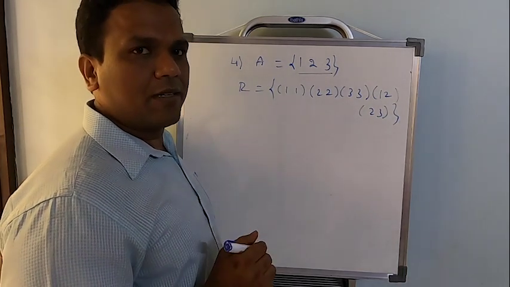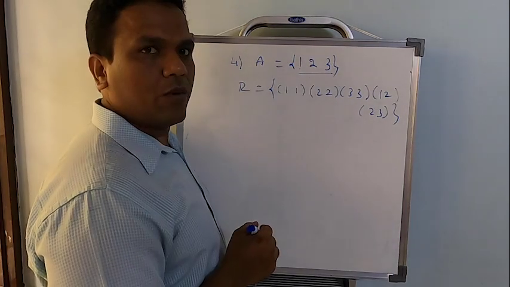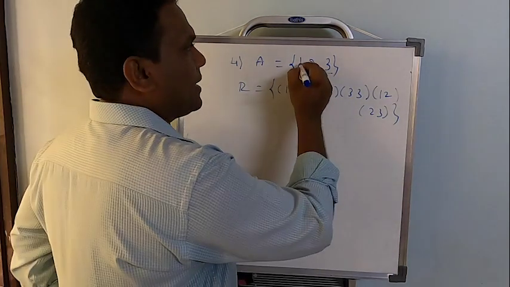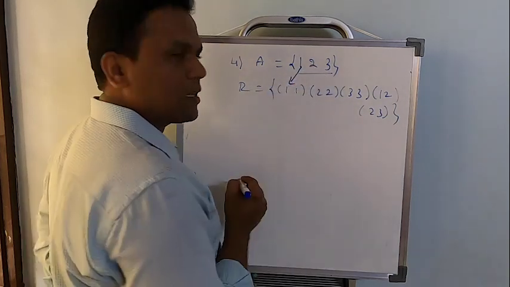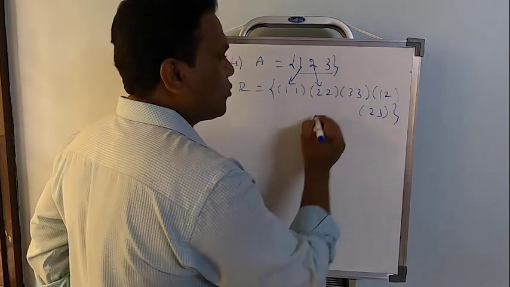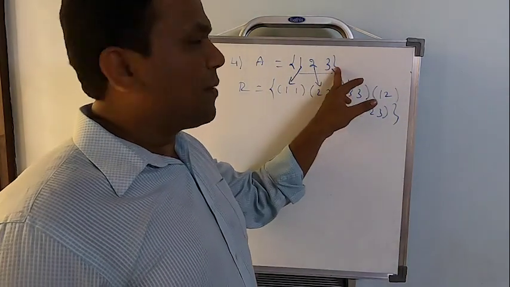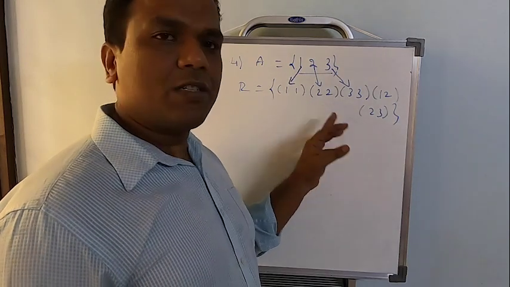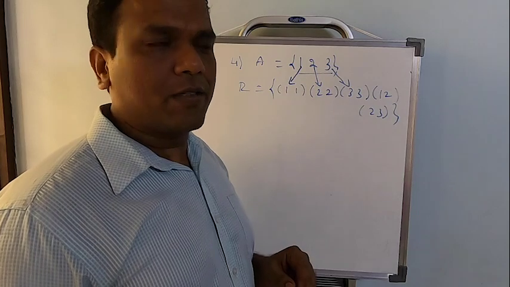The set is very important in the topic of relation. The set contains 1, 2, 3. There are 3 elements, correct? Now take the first element. With respect to that we have (1, 1). With respect to 2 we have (2, 2). With respect to 3 we have (3, 3). That means for every element I am able to find an ordered pair where first and second elements are same. Therefore, the relation is going to be reflexive.